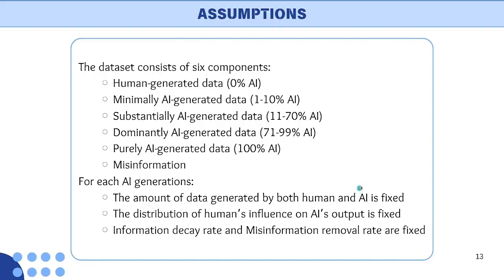Firstly, our model is divided into 6 distinct components, each representing a different level of AI influence in content on the internet, which are human-generated data, 0% of AI, minimally, substantially, dominantly, and poorly AI-generated data, and here is the percentage of AI influence. And also added is misinformation, the misleading or false data. And for each AI generation, some parameters will also remain constant too. First, the amount of data generated by both human and AI is fixed. And secondly, the distribution of human influence on AI output is fixed. And information decay rate and misinformation removal rate are fixed.